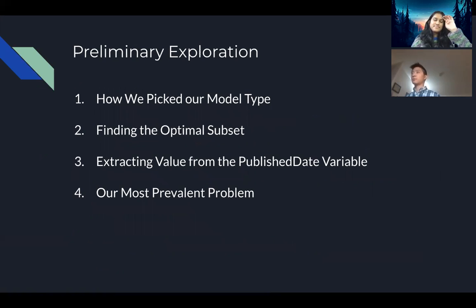Right, so to begin, we're going to be talking about our model type and how we picked it. Following that, we're going to talk about how we found our optimal variables. And then next, we're going to talk about extracting values from the published date variable. And finally, we're going to discuss our most prevalent problem in our model.